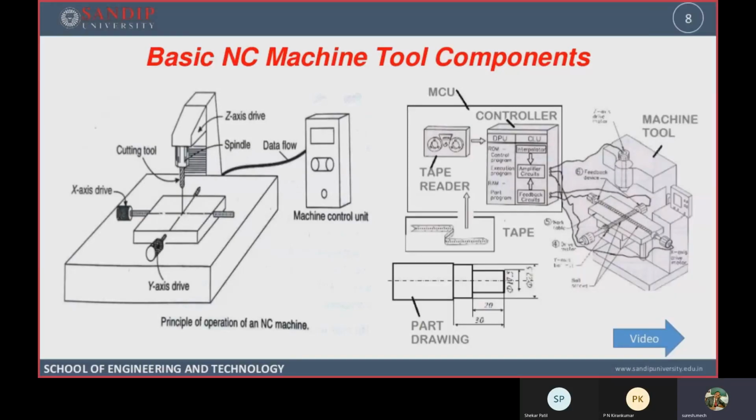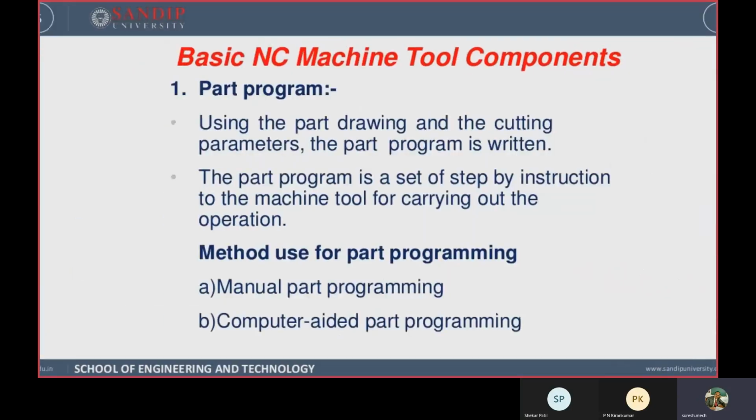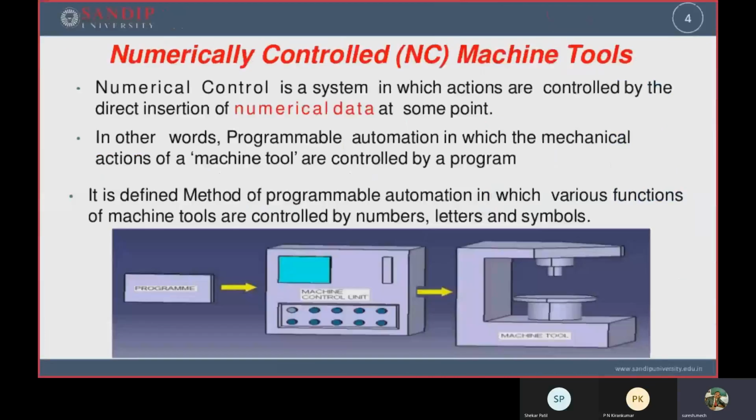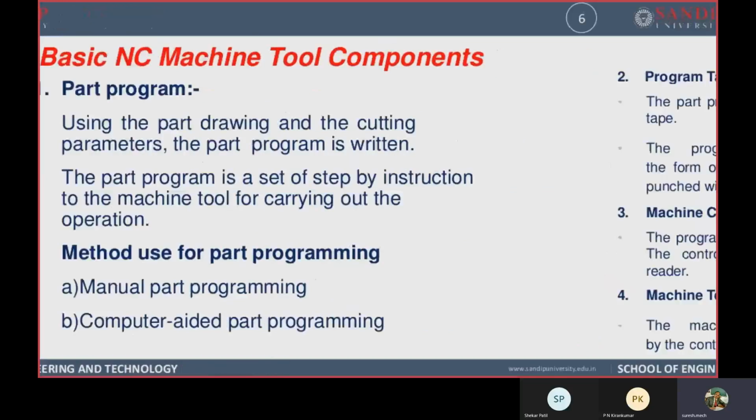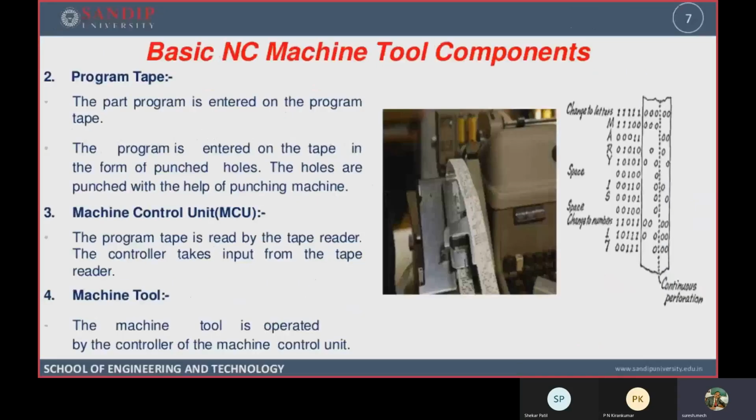This is about the basic concepts regarding NC machines and the differences between NC and CNC machines. In this class, I explained the concept of NC, the definition of NC, the block diagram of NC, how it makes its operation, the working principle, basic NC machine tool components, different parts commonly used in NC machines, and some of the advantages, drawbacks, and applications of NC machines.